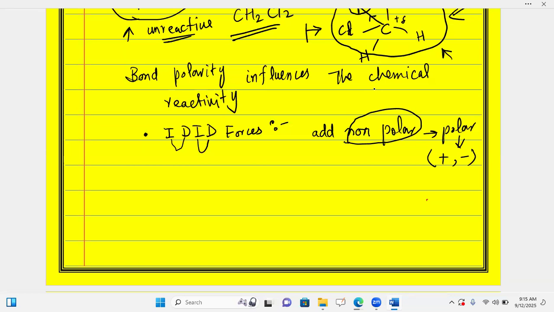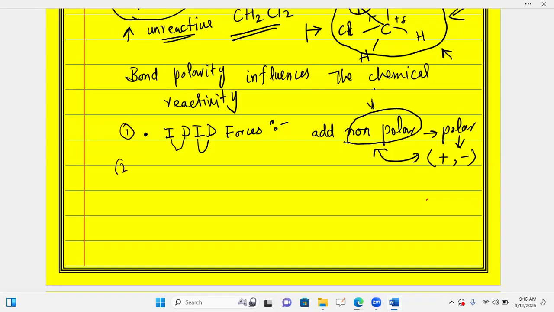The polar molecule is going to induce a dipole in the non-polar one, and both are going to show intermolecular forces in the form of attraction. This is the first type.